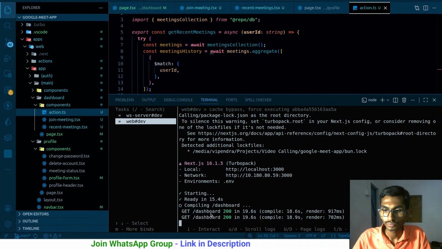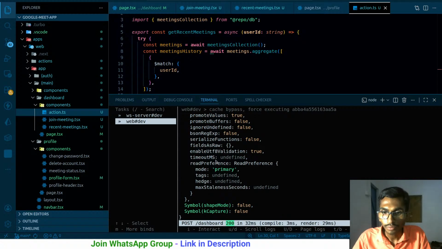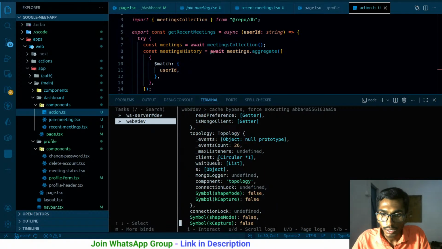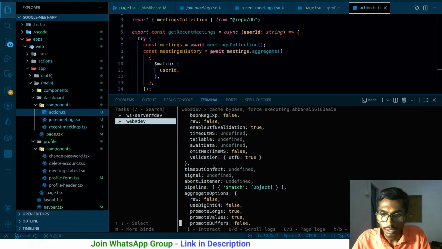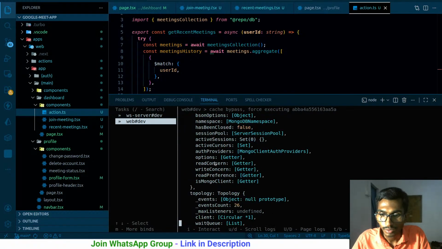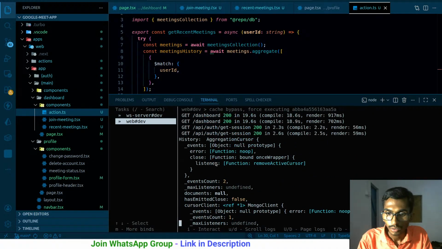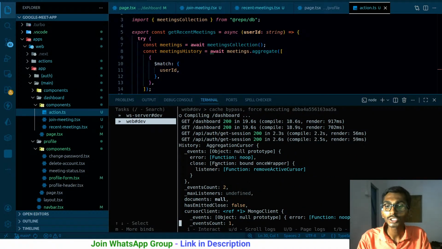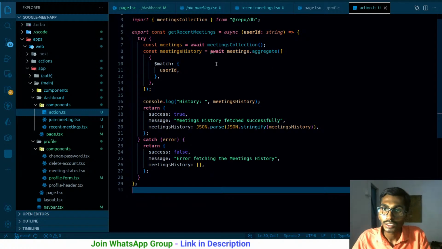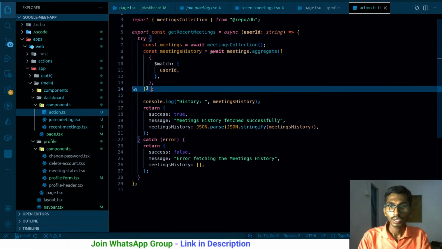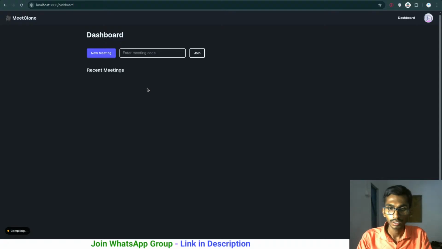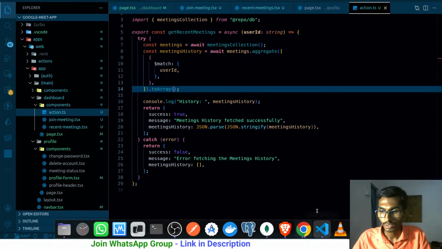We are not getting any. Okay, we are getting. What is the problem here? We are not converting it to the array format probably. Such a big U stands for up. Here we are. History aggregation cursor. We are getting an aggregation cursor. How are we supposed to be getting the result? Probably the result that I'm getting from here, I have to convert it to the array format, and then we should be getting the result over here. I haven't got the result.